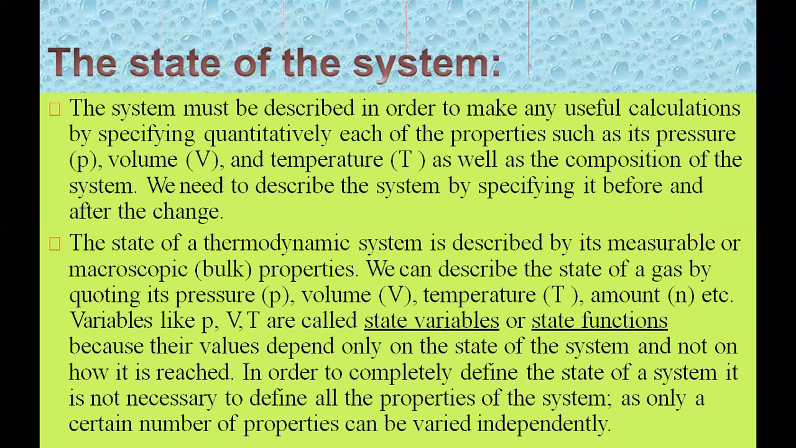So the state of a thermodynamic system is described by its measurable macroscopic or bulk properties. We can describe the state of a gas by quoting its pressure, volume, temperature, and the amount of substance. n is the number of moles, as we have learned from our previous chapter. These are the special variables that we have to calculate to find out the change in state. That is P, V, T, and these are known as state variables or state functions. Why? Because the values depend only on the state of the system, not on how it reaches there.